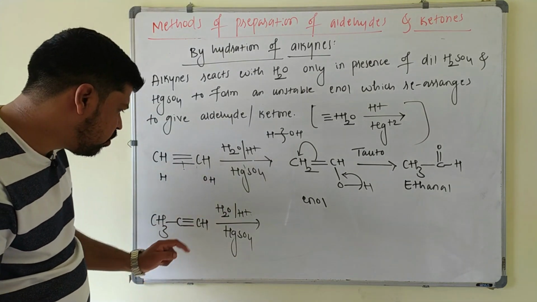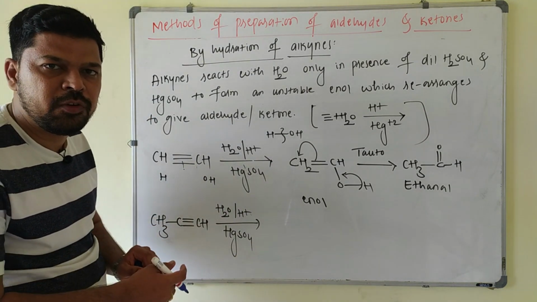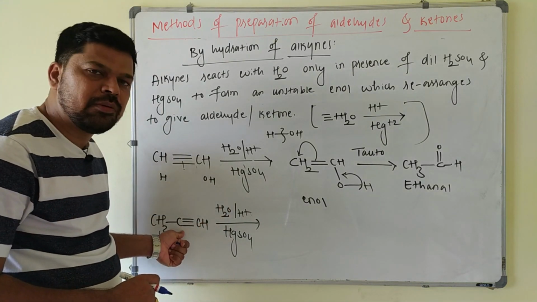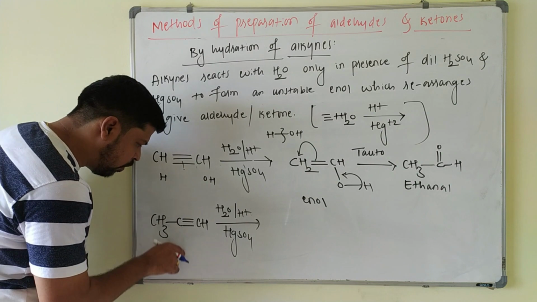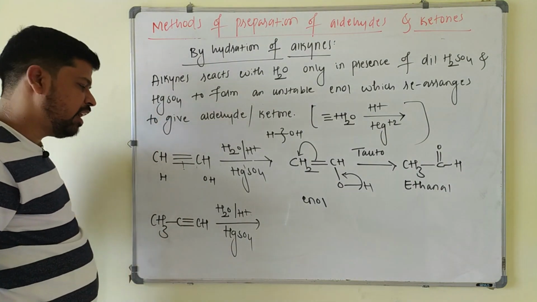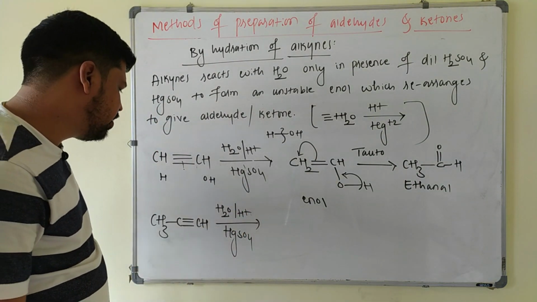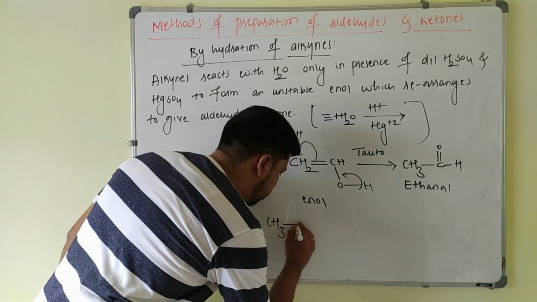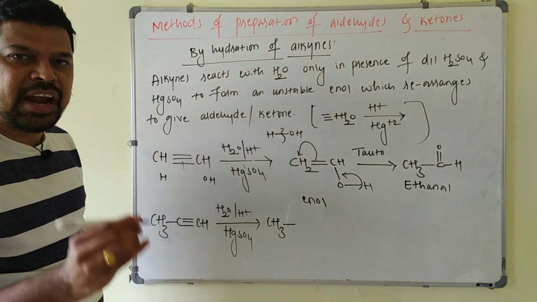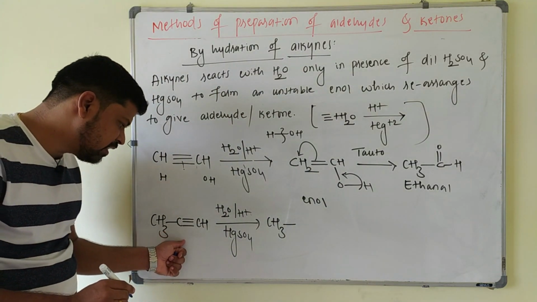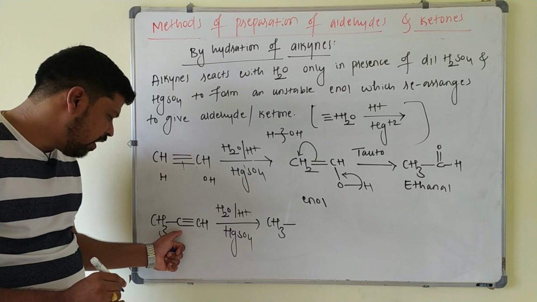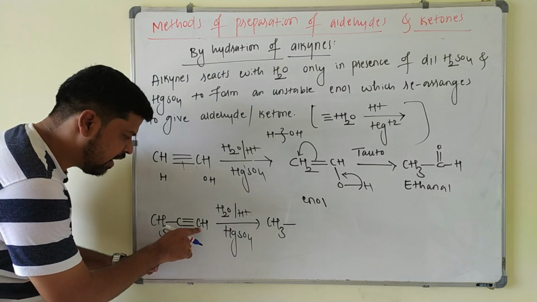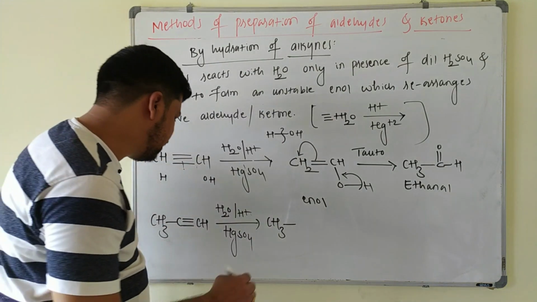But here you have to use the Markovnikov rule. What is the Markovnikov rule? The negative end is always added to the carbon having fewer hydrogen atoms. Across the triple bond you are adding a water molecule. Here no hydrogens are there, and here only one hydrogen is there. So OH is added to this carbon atom and H is added to this carbon atom.